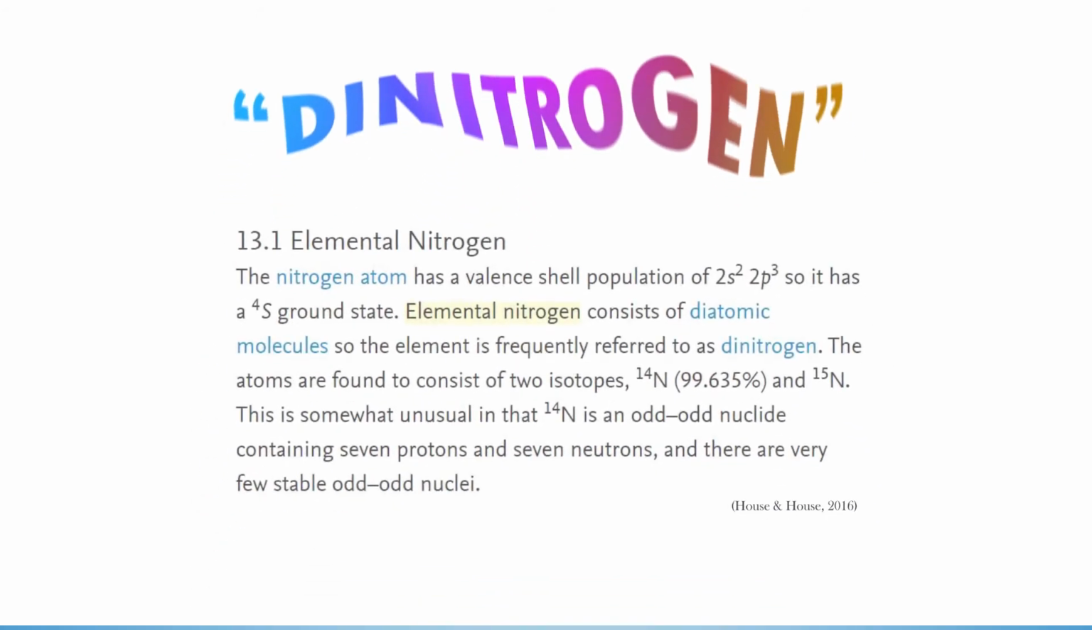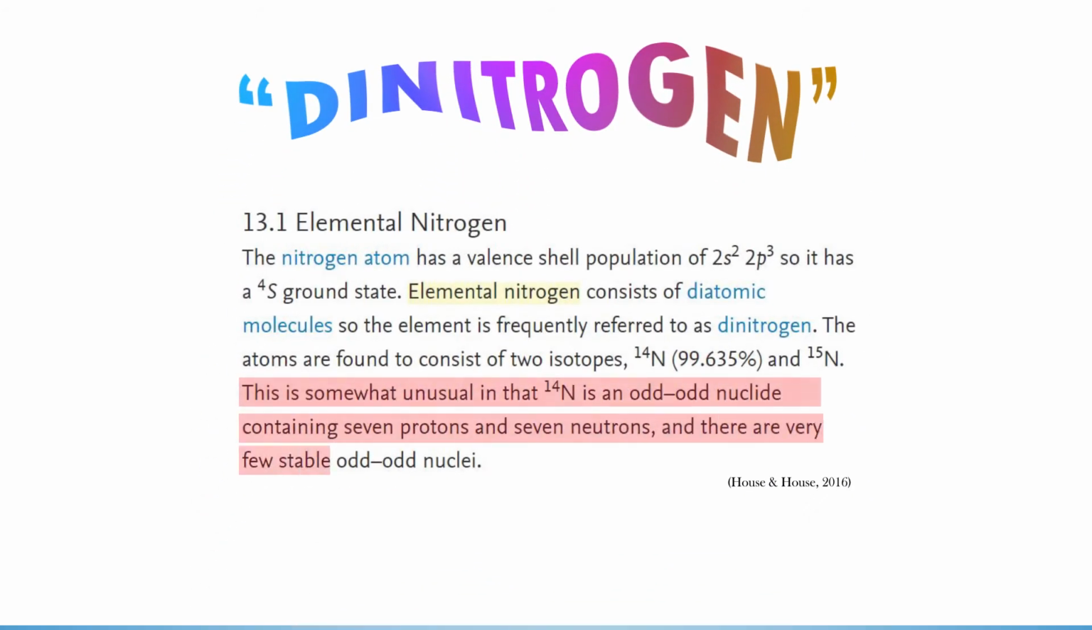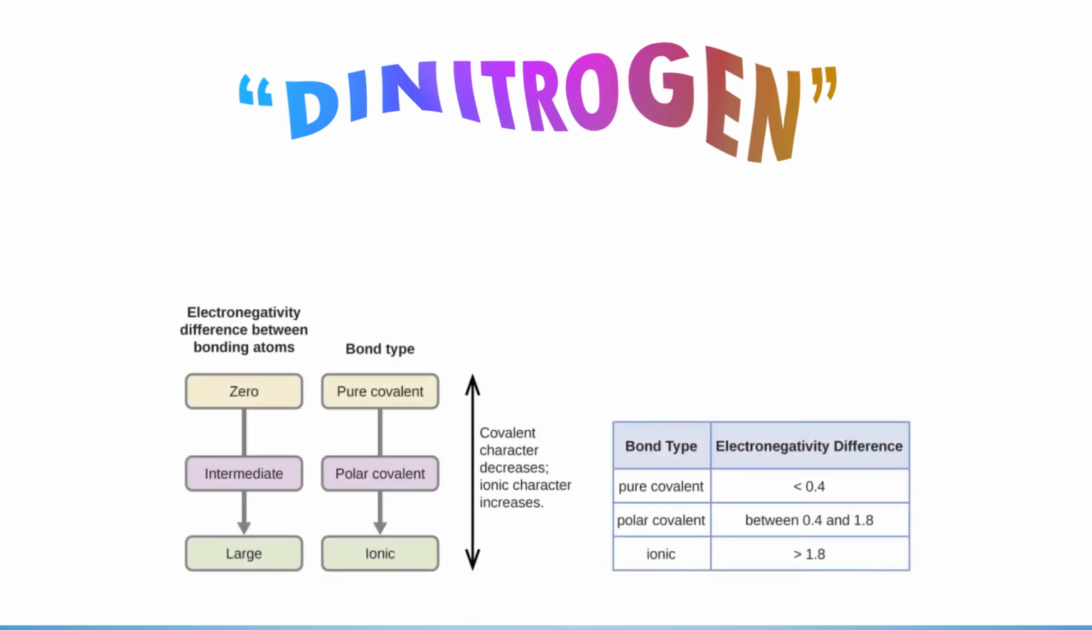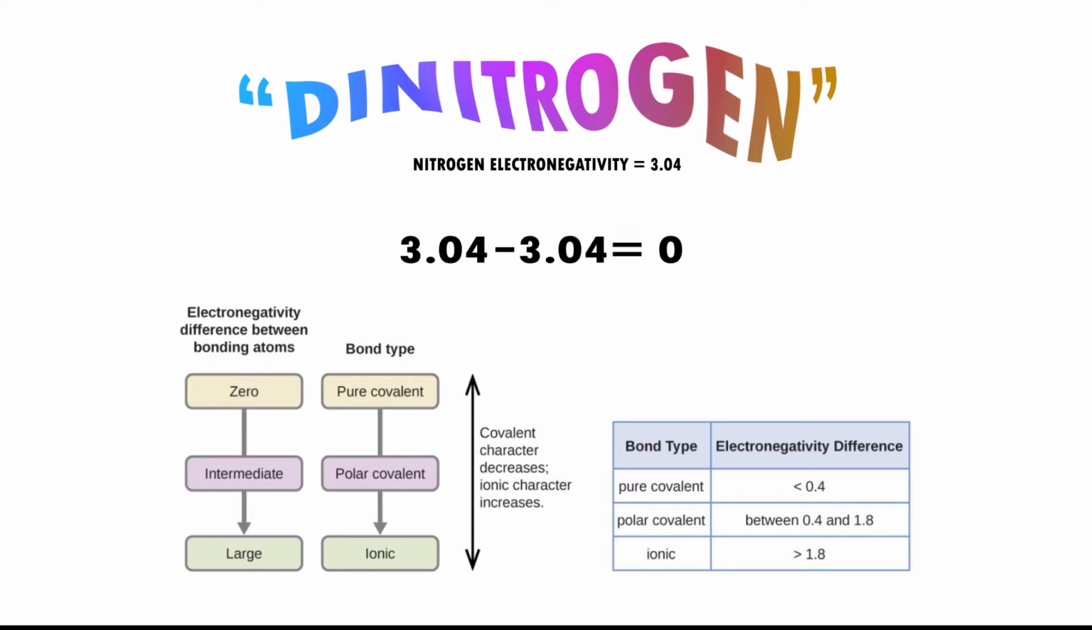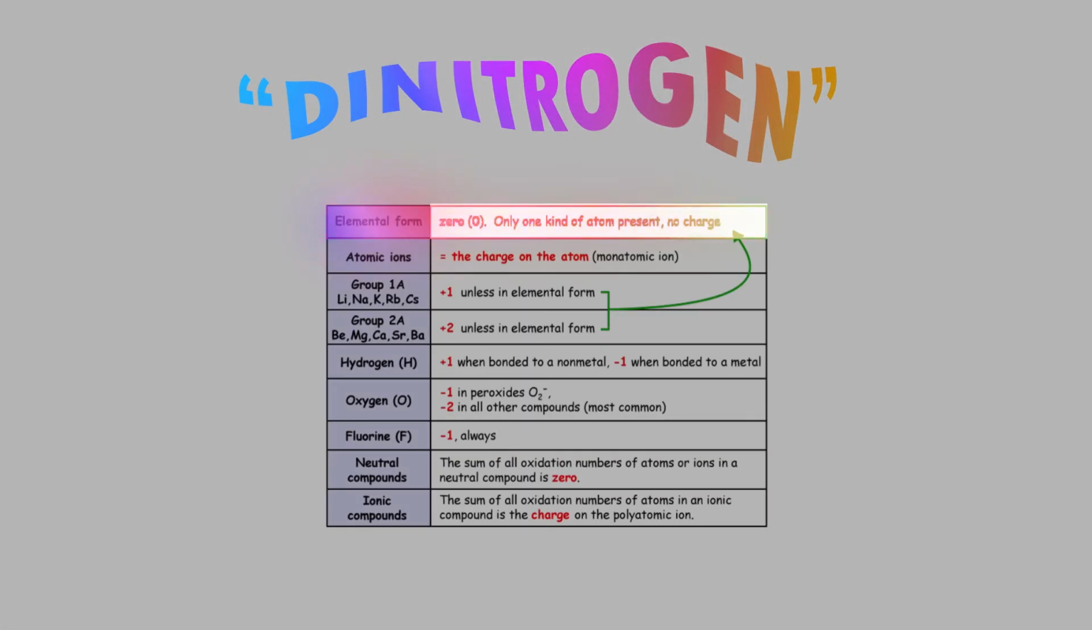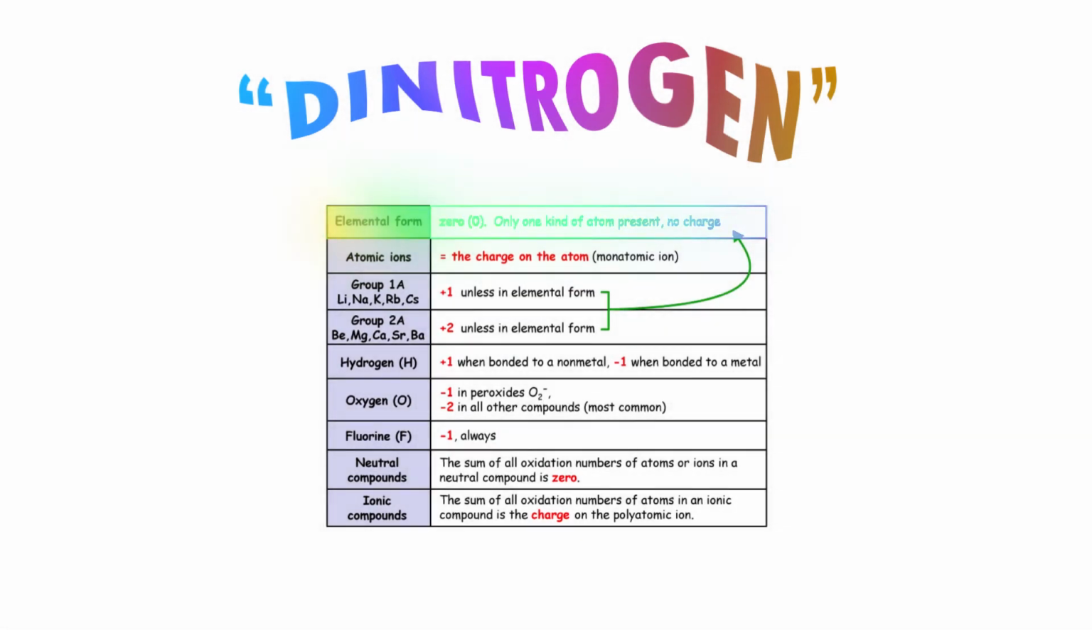This stability is unusual. Typically, when both elements in the pair have odd atomic numbers, they are less stable, but dinitrogen is an exception. The 2 nitrogen atoms in dinitrogen are covalently bonded, as their electronegativity suggests. 3.04 minus 3.04 is 0, and atoms with a 0 electronegativity difference are covalently bonded. As it is a free element, we can also know that its oxidation state is 0, as described by the associated rules. The strength of this triple bond makes dinitrogen very difficult to break, and thus it is not a